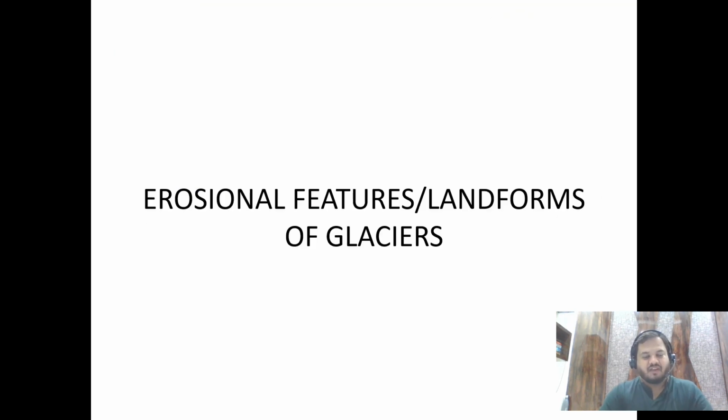So firstly we'll begin with the erosional features, right? The most important erosional feature is the U-shaped valley. Valley, you understand valley, na? Where the glacier flows. So the shape of the valley is U-shaped, right? Nothing important here. You just have to say U-shaped valley, and you should write that glacier forms a U-shaped valley, right? This is even a common question in civil services interview, or even in any geology interview.